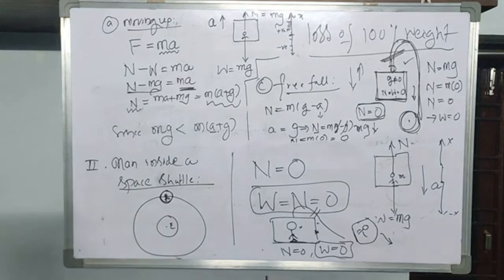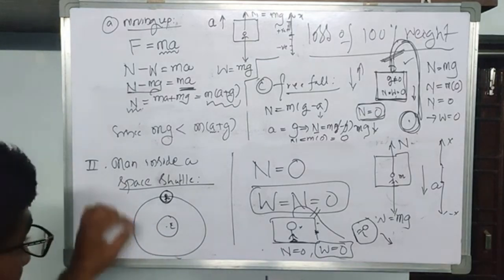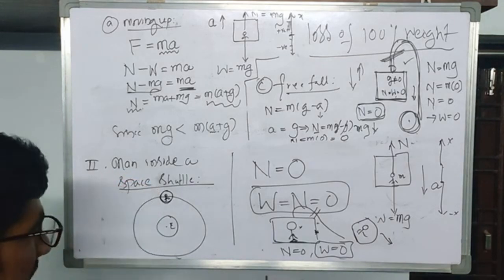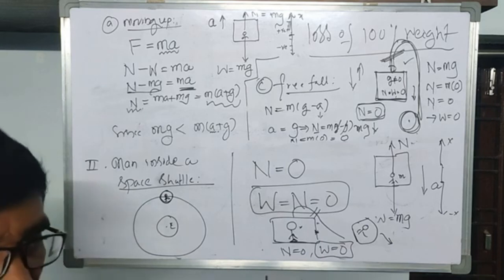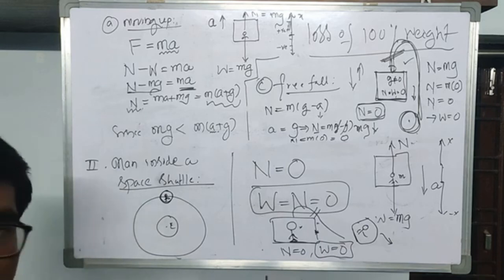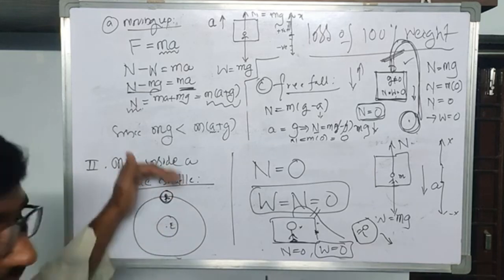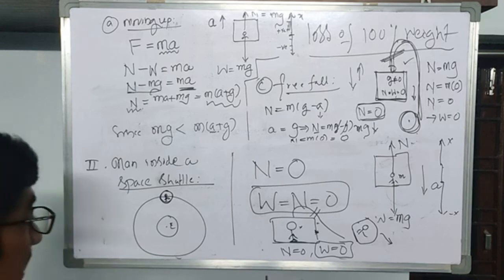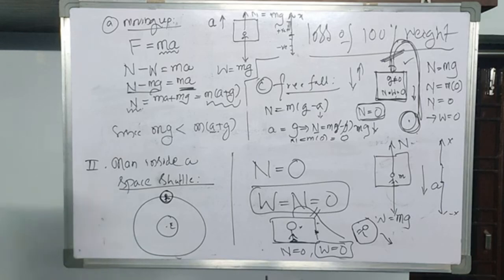So definitely you must have some original weight, depending upon the g value at this position. There is no question of having 100% weight loss. Some weight loss will be there depending upon the height of the orbit. But here, according to the physics, 100% weight loss of any person is possible. How is it possible here?